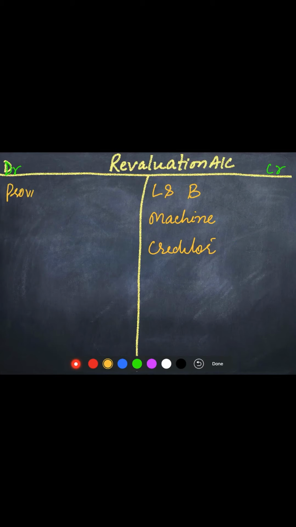So provision for bad debt, and here the outstanding expenses and creditors, and then at the end we will have to do the balancing, and the balance will be transferred to the partners' capital account on the credit side if it is a profit, and if it is a loss it will be transferred to the partners' capital account debit side.